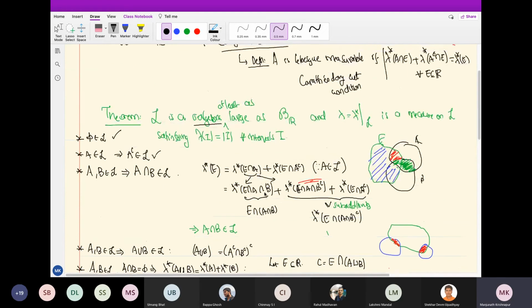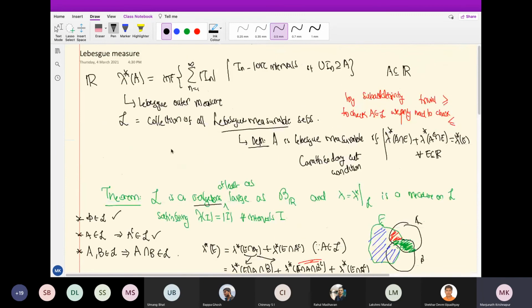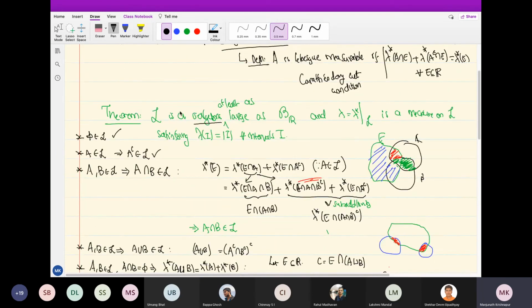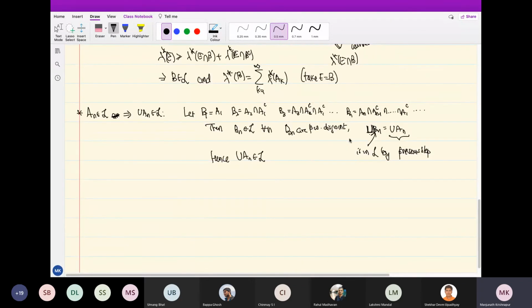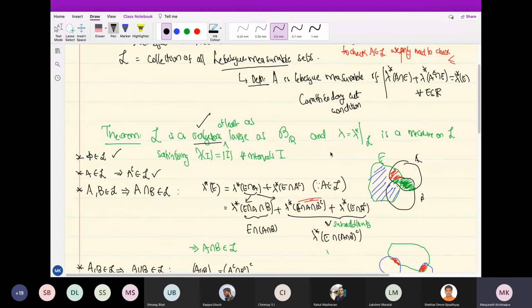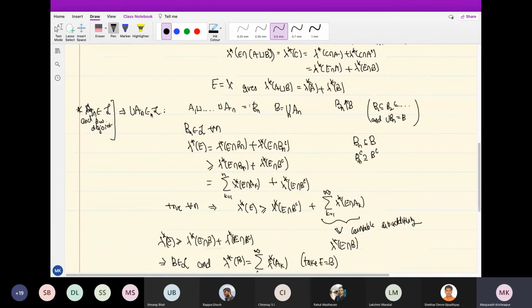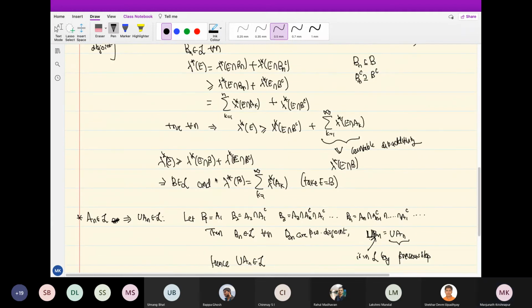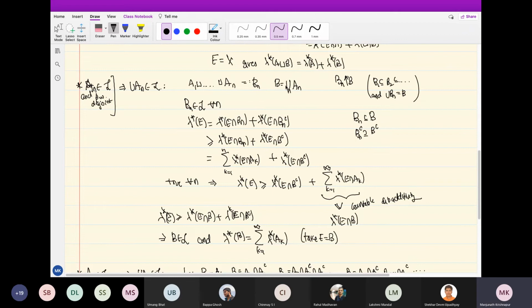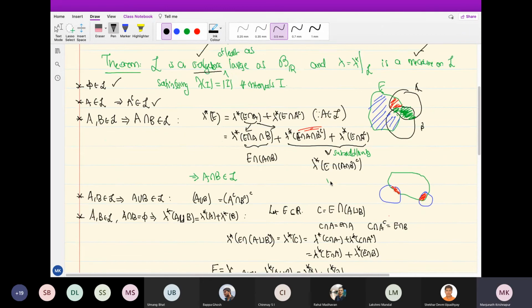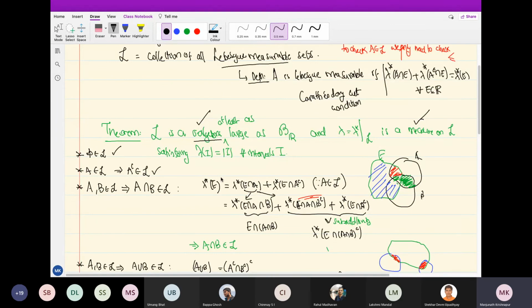So actually, we have proved that L is a sigma algebra. That L is a sigma algebra, done, because complements and the empty set were easy, and countable unions are now done. Lambda star restricted to L is a measure, which we have also proved, because we just showed countable additivity. If the A_n's belong to L and are pairwise disjoint, then lambda star of the union of the A_n's is the sum of the lambda star of the individual sets. So we have shown that it's a measure also.